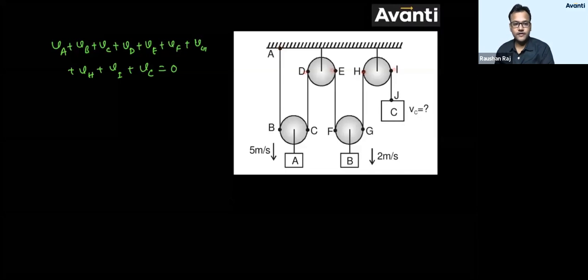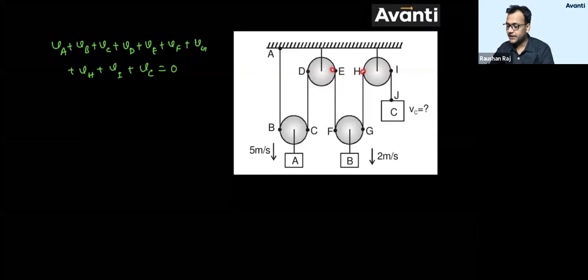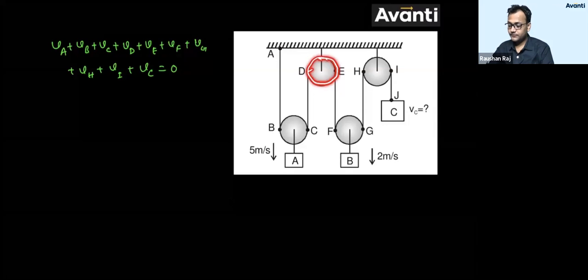D, E, H, I. What will be the velocity of D, velocity of E, velocity of H, velocity of I? 0, right? Why? Because this is a fixed pulley. Pulley is not going to move, so this point is not going to move. Since this is a fixed pulley, these 2 points will also not move. So VD and VE will be 0.